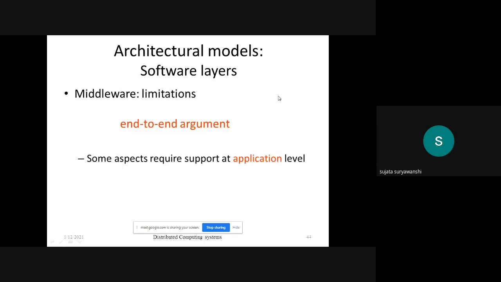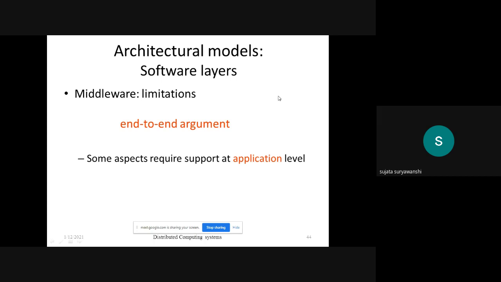Okay, then the next one is the limitation of the middleware, the end-to-end argument. Whenever we consider RPC, the remote procedure call, the client has to call the procedure to the server, but the actual parameters are passed from client to server. That is hidden from the client itself.